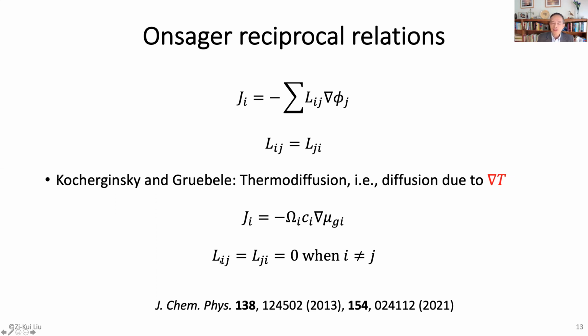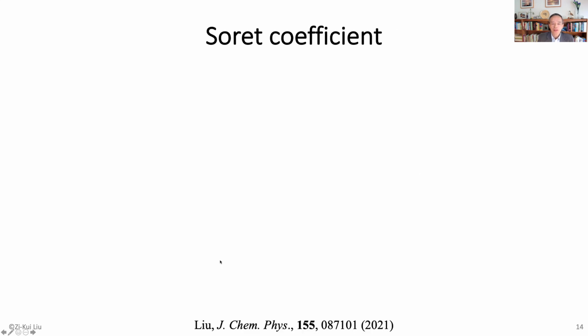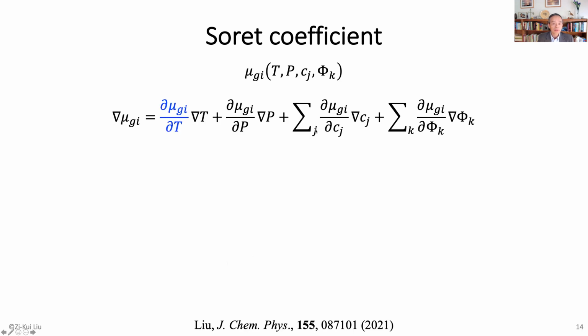So what does this really mean? That means, let's look at the Soret coefficient. What it means is that the chemical potential is a function of temperature, pressure, composition, and other fields, magnetic and electric field, right? So think about the gradient of chemical potential. It will be a function of the gradient of temperature, the gradient of pressure, the gradient of all the compositions, and the gradient of the other fields, right?